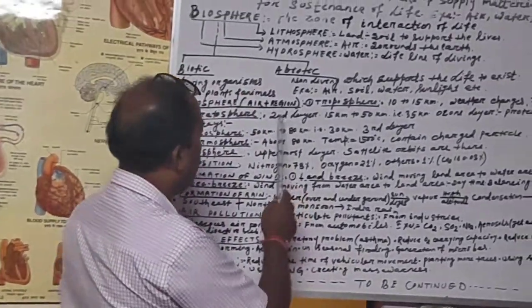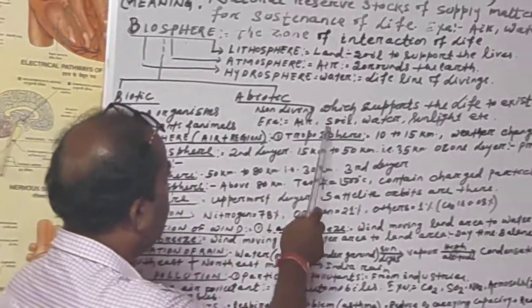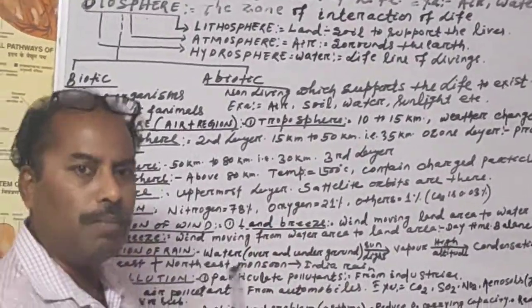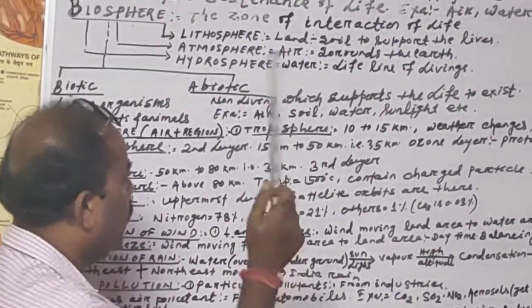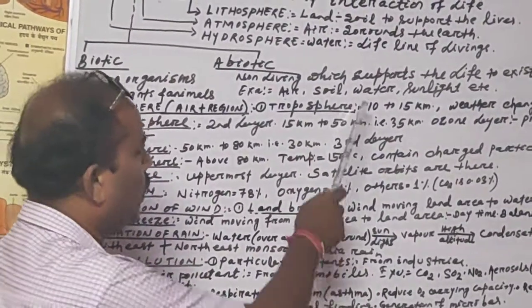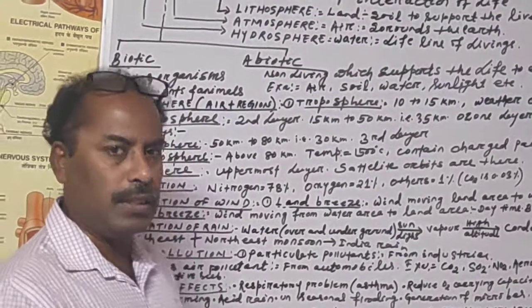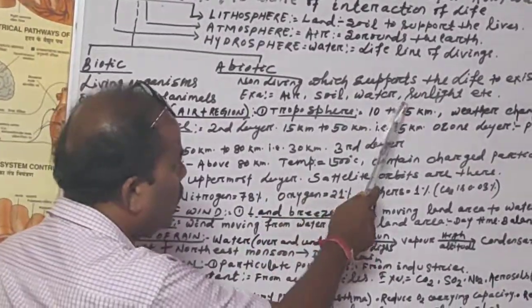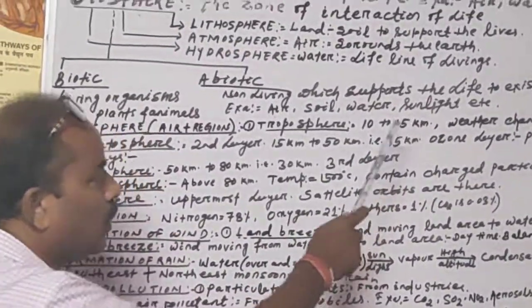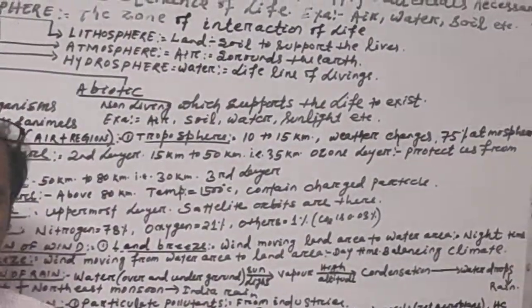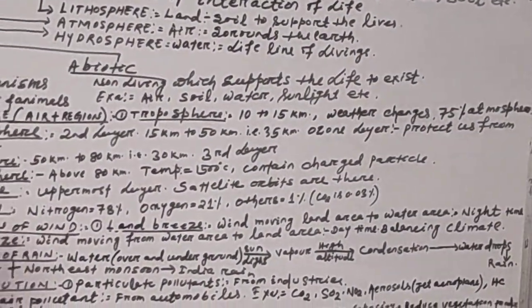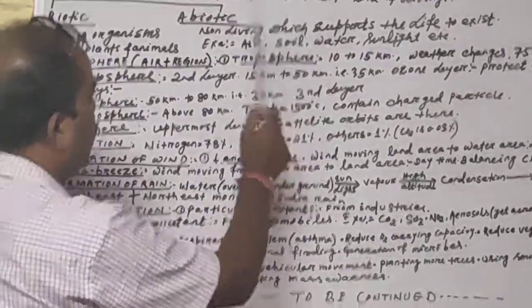So example, I can show you the abiotic component. Air, non-living, but it is essential. Soil, non-living, but it is essential. Water is non-living but essential. Sunlight, non-living but essential. These are the basic essential source which are non-living but essential for the living organism. So that's why they are called the abiotic component.